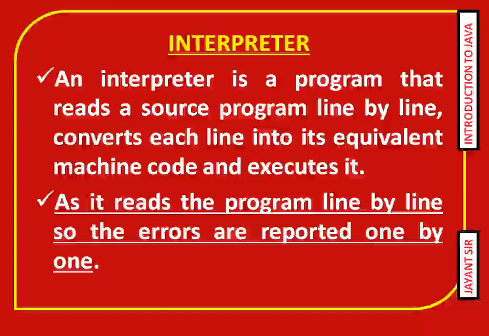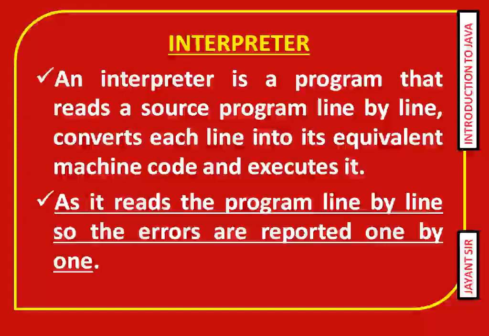As the interpreter reads the program line by line, the errors are reported one by one. Unless you rectify the particular statement, it cannot execute the next one.